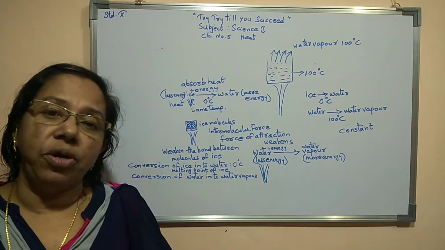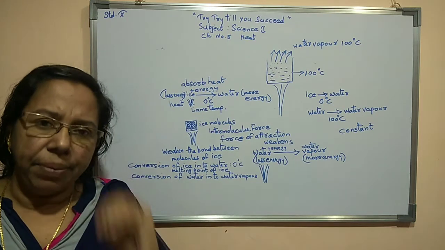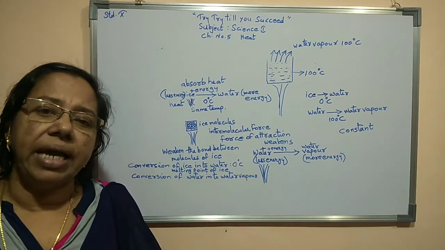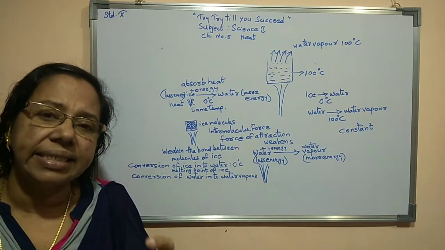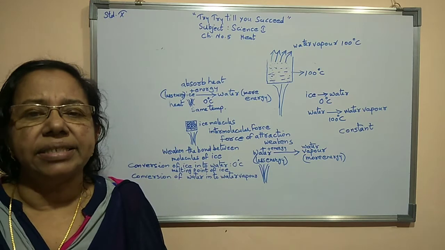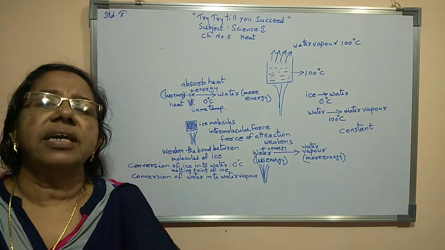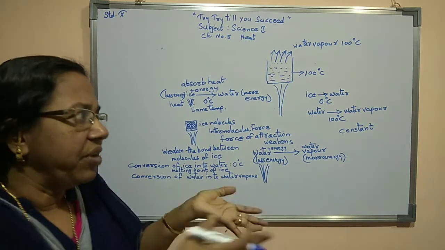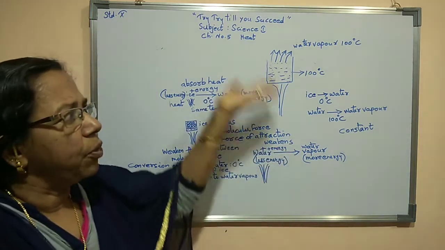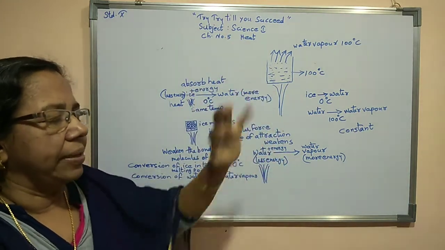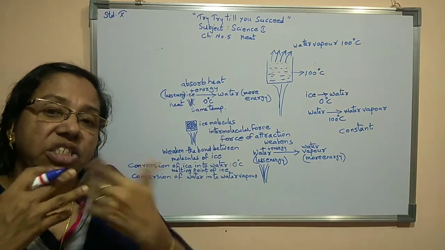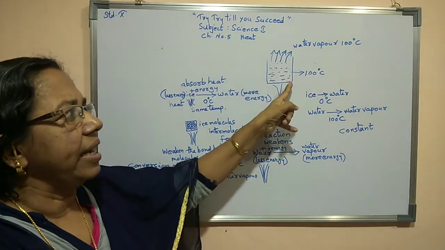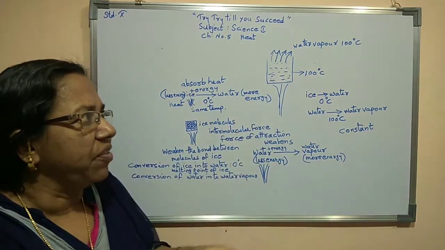Now what is meant by the boiling point of water? The constant, fixed temperature, this happens at 100 degrees Celsius. So the constant temperature at which water transforms to water vapor is known as the boiling point. We keep on heating the water, and once the water starts to boil, at that boiling time you can find 100 degrees Celsius, the boiling process takes place.